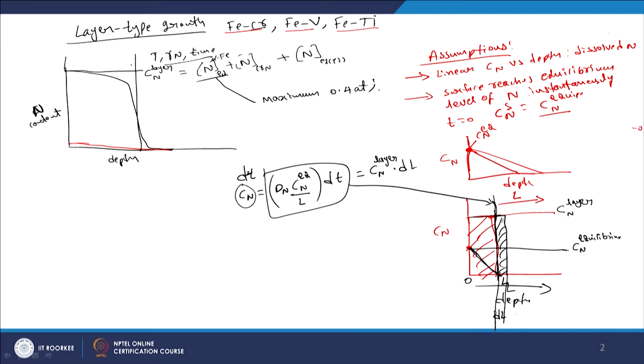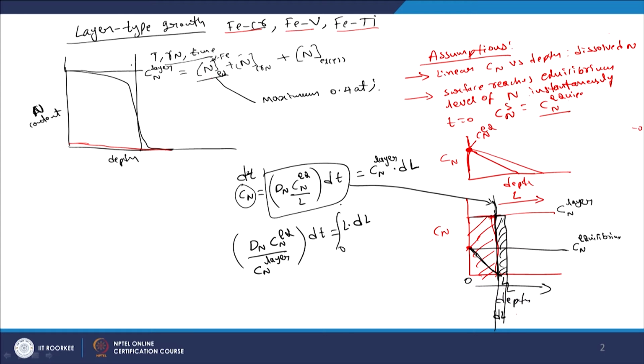This amount will be equivalent to Cn layer times dl, right. So, now if we integrate this expression, the thickness from 0 to L and the time from 0 to t, we end up with Dn Cn equilibrium divided by Cn layer into dt equal to L into dl.